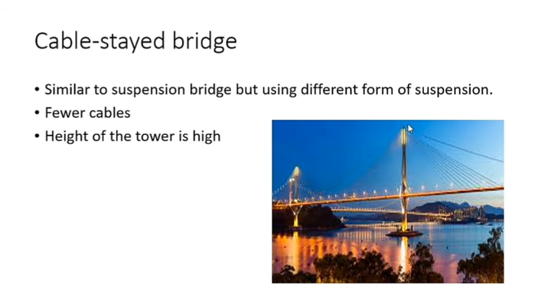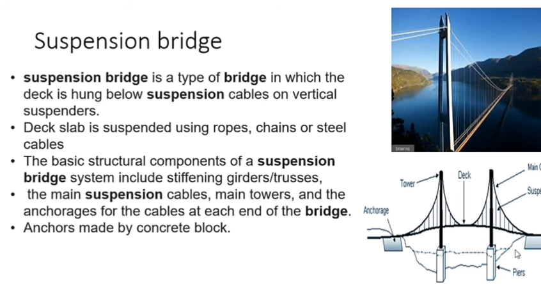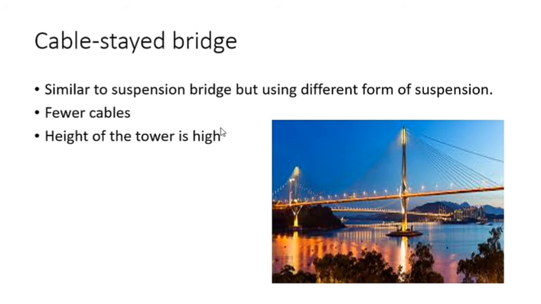It will be connected from the main tower to the deck. In suspension bridge, the vertical suspenders connect the deck and the main cable. Fewer cables will be used in cable stayed bridge, and the height of the tower is higher than the suspension bridge.